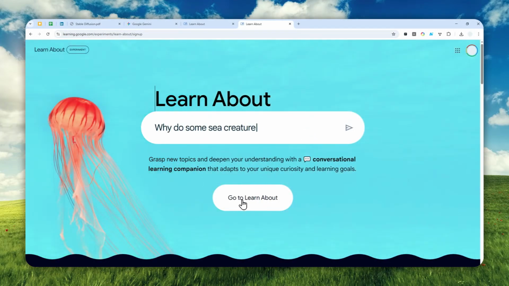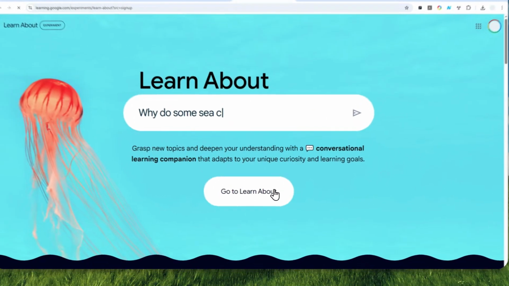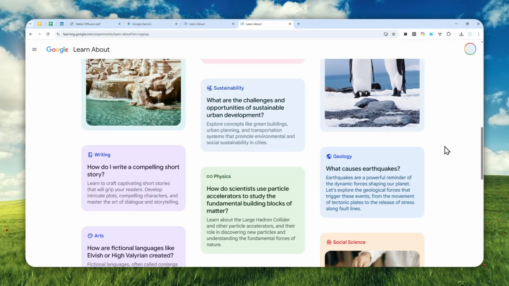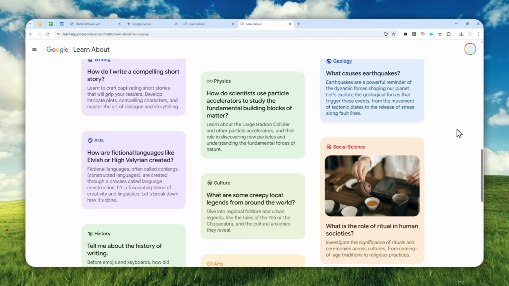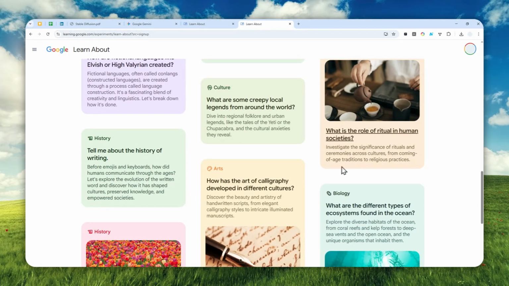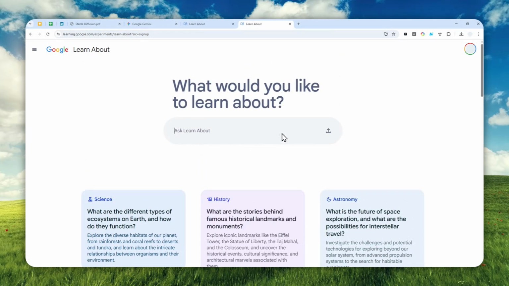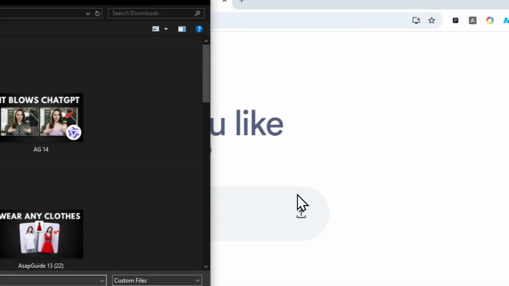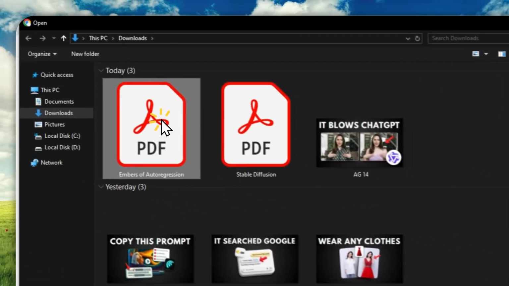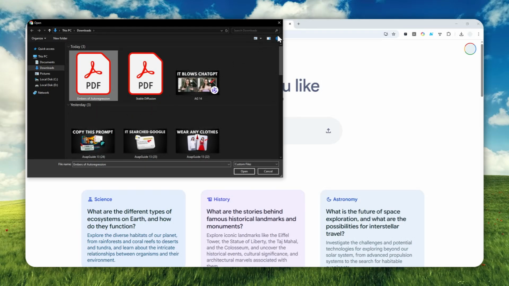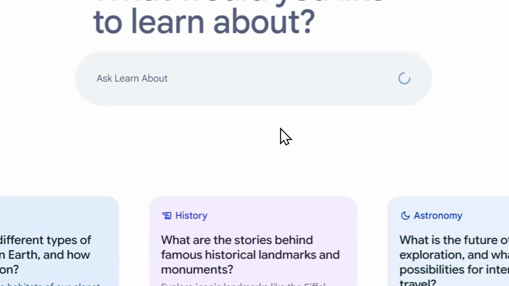And after that, click Go to Learn About, and you will see a page that looks like this. This is an AI tool, and it is not like your typical AI chatbot, and I would say the design is refreshing, it is colorful, and I would say it is akin to someone that is very young, like a student. But of course, anyone can use this tool completely for free. Now, to upload a document, you can click this button, and then you can select the document that you want to learn more about. In this case, I will try to learn about embers of autoregression. It is not a novel title, it is actually a technology used in AI.